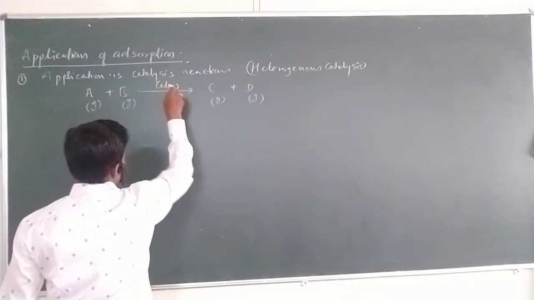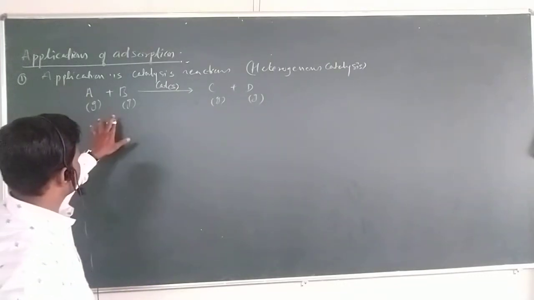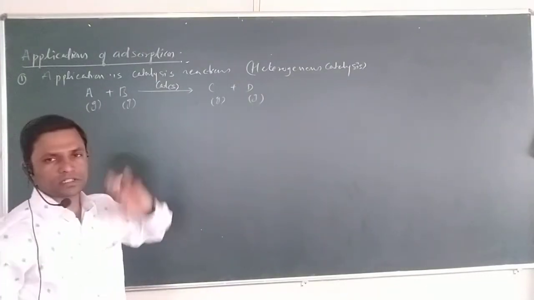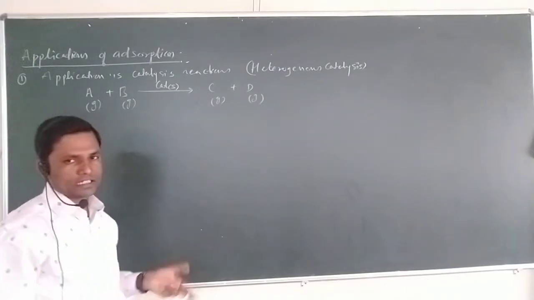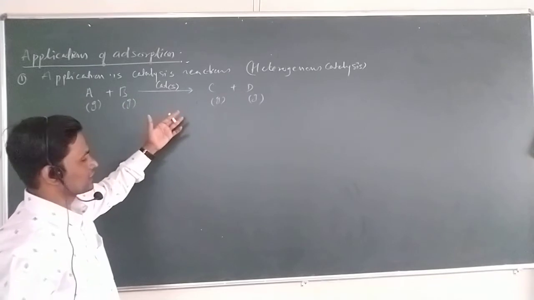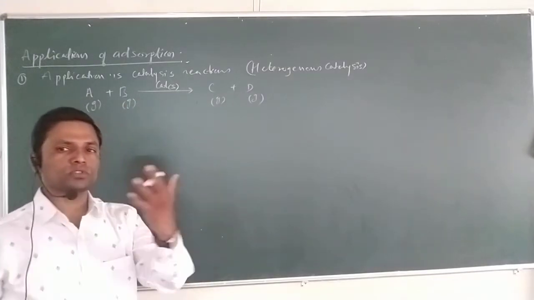A plus B, the two reactant molecules, form the products C plus D with the solid catalyst. This is where the adsorption process comes in.